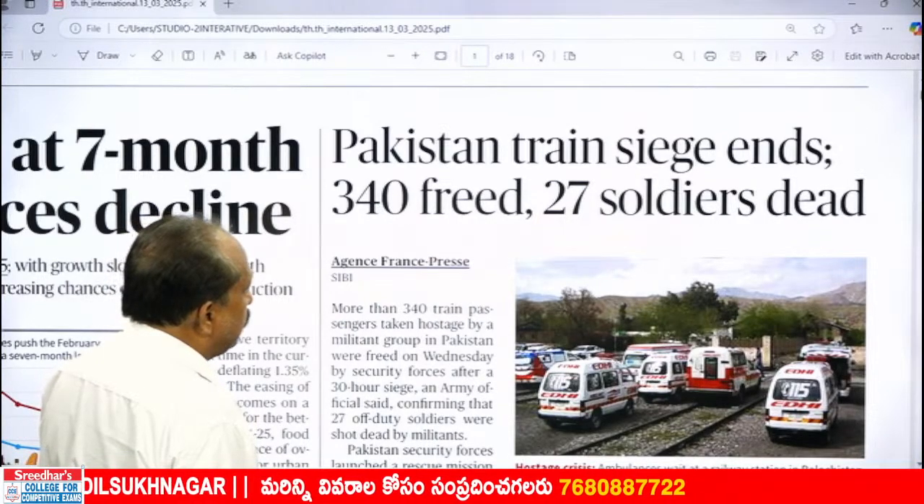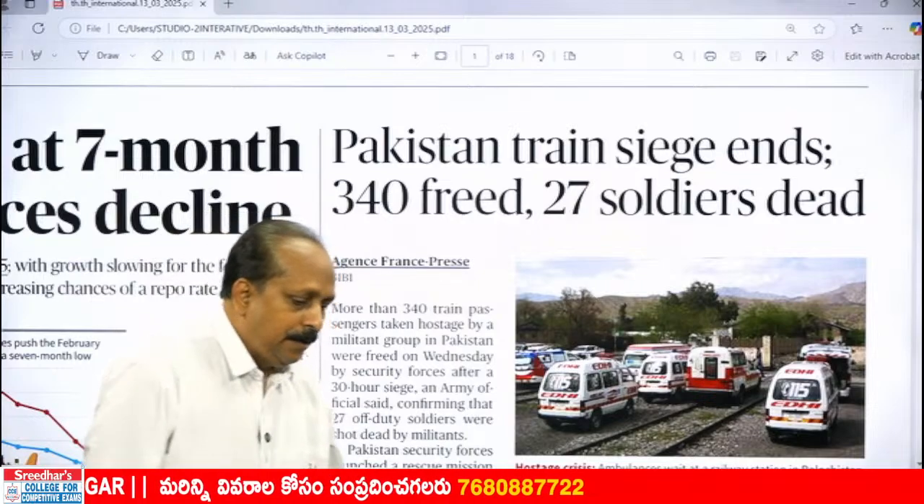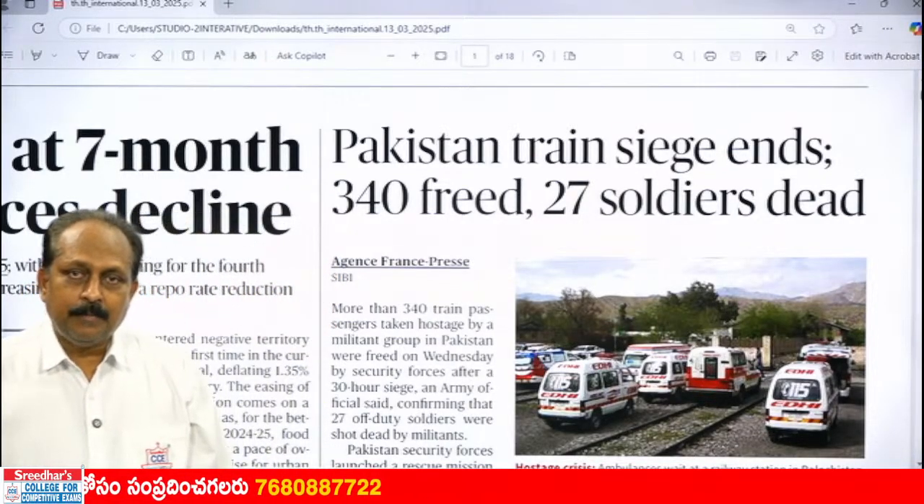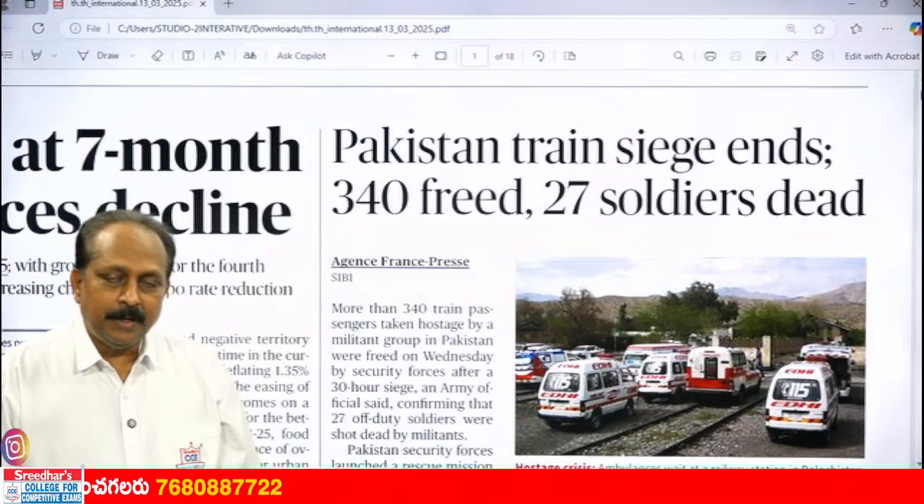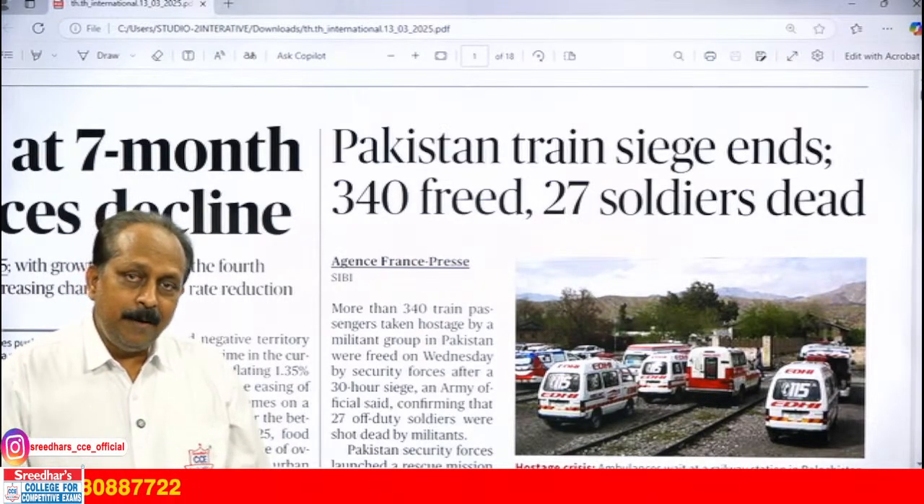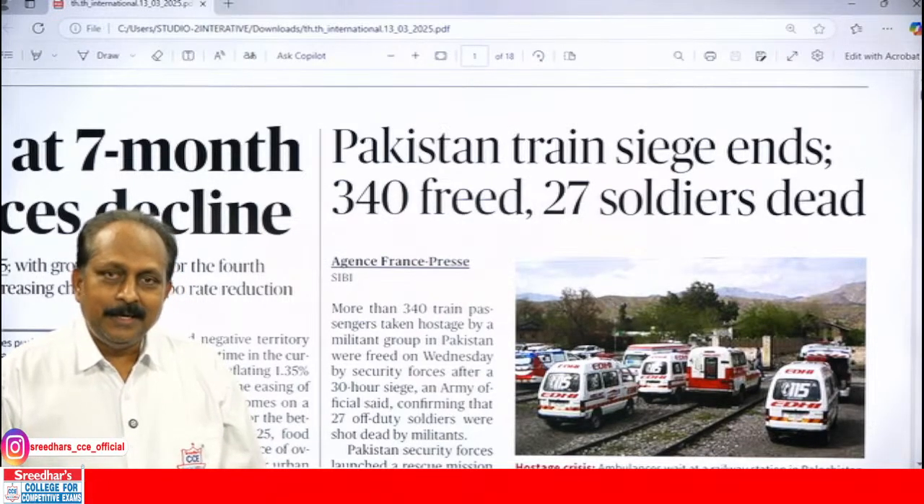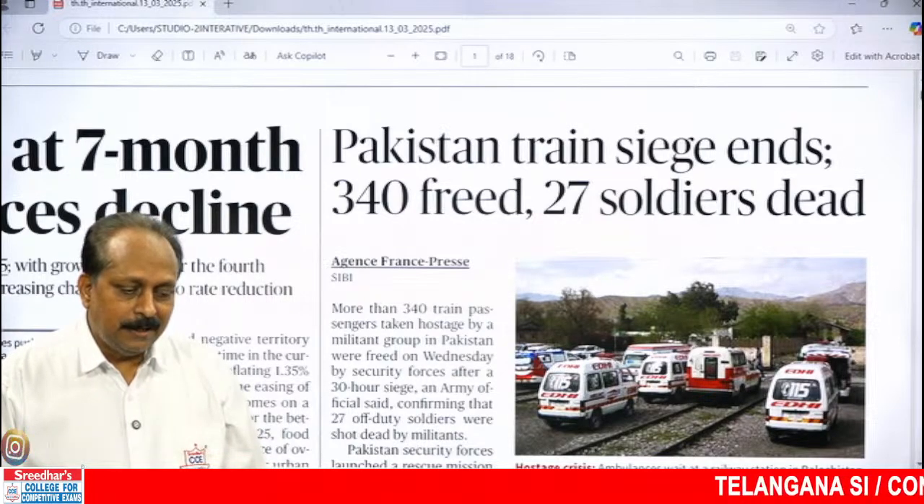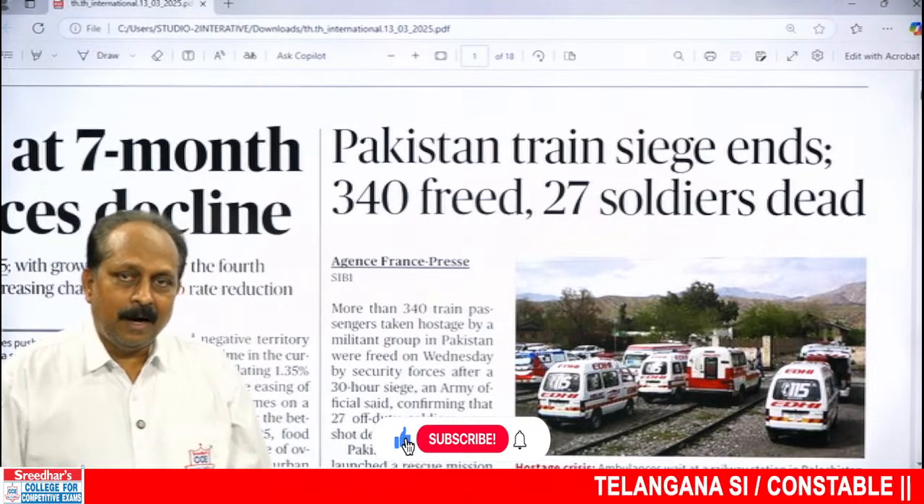Another headline, Pakistan train siege ends. 340 freed, 27 soldiers dead. I think for the first time in modern times, a train has been hijacked. It could be the first of its kind. Usually hijacking goes with a plane. But in Pakistan, in a recent incident, a train has been hijacked.